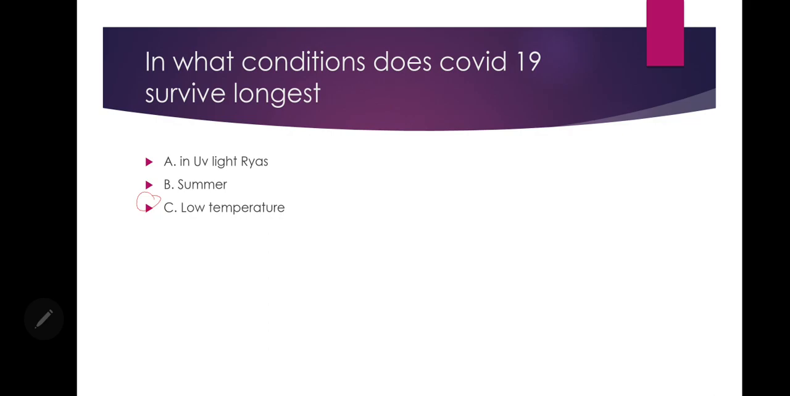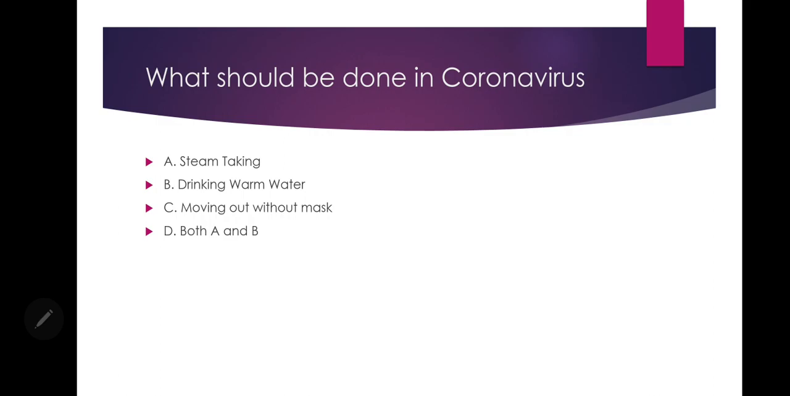But now let's change the question a little bit. In what condition does COVID-19 survive the shortest? So it's in the time of the UV light rays which are produced by the sun. During that time when it's exposed to it, COVID-19 survives the shortest.